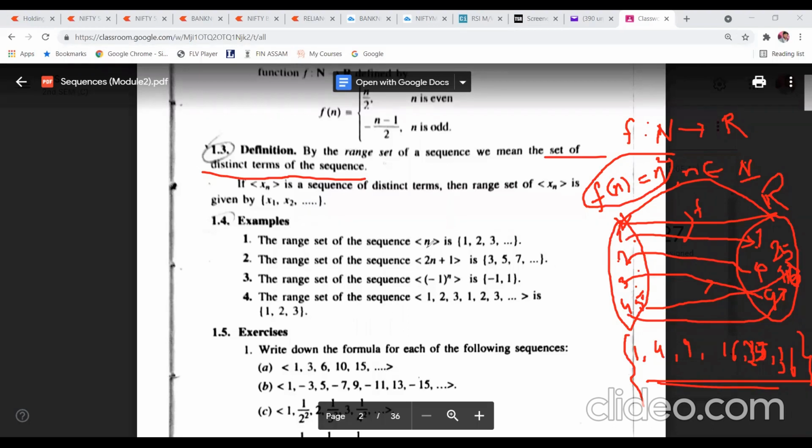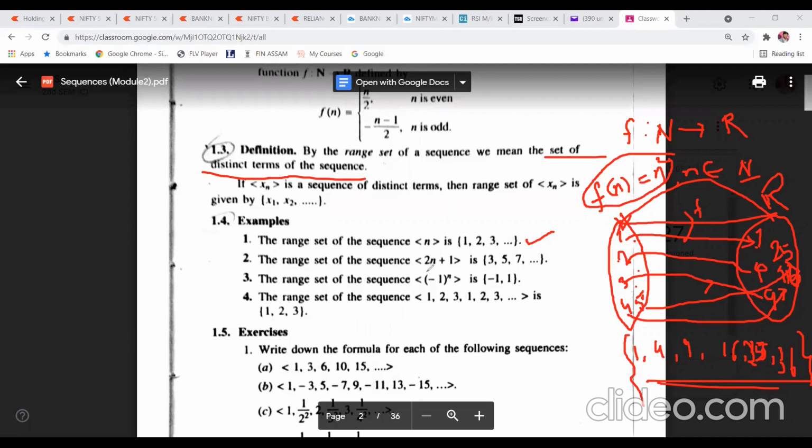So here, what is the range set of the sequence n? n belongs to the set of natural numbers. So just go on putting the value of n here: 1, 2, 3, 4, 5, 6, 7. This will be nothing but the range set. All natural numbers will come here.